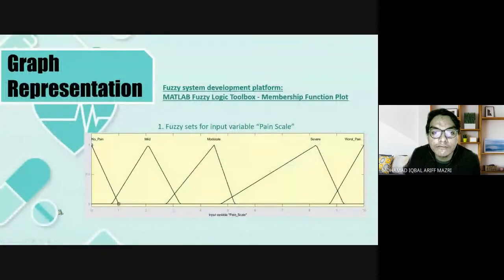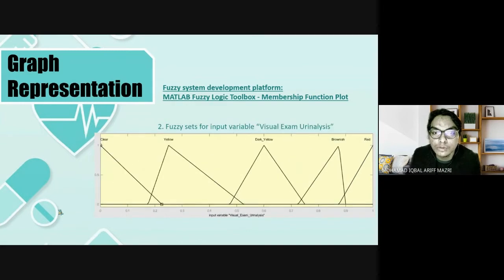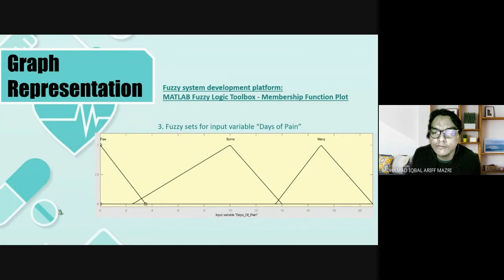For the graph representation, we use the Fuzzy System Development Platform, MATLAB Fuzzy Logic Toolbox membership function plot. As you can see here, the first graph representation is for the pain scale. We use the triangular method to create our graph. Next, we also use triangular fuzzy graphs for the visual exam urinalysis. Next, the same for the days of pain.